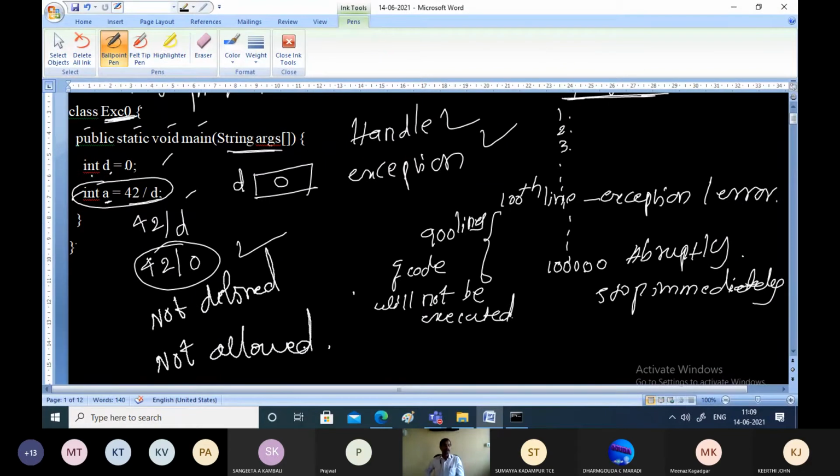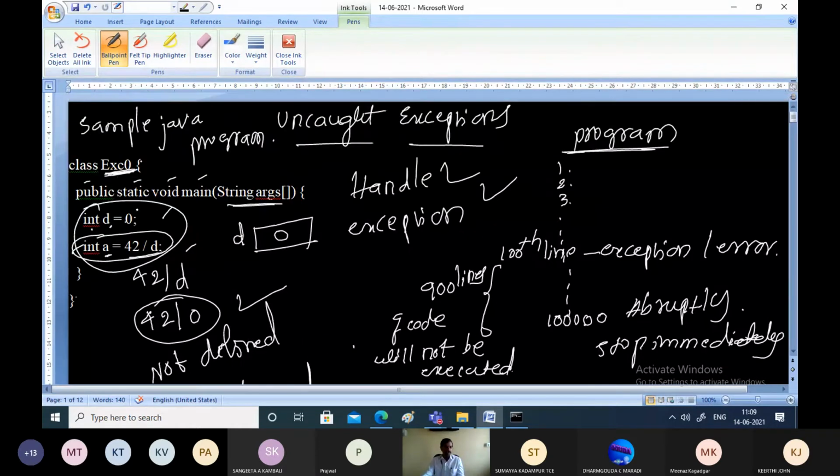And this is one example of an exception. You have written the code and you don't know when this d will get 0. And whenever d is getting 0, you are trying to divide that number. Which number? 42. You are trying to divide 42 by 0, which is an erroneous situation or exceptional condition or error condition within the program. There is an error, but we are not writing any solution for this. So let us write only such a simple program and I'll show you what happens whenever there is an exception.